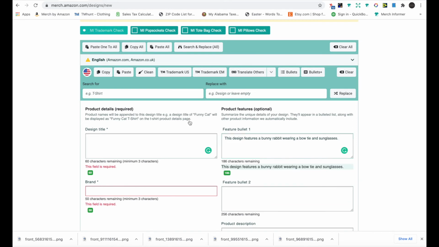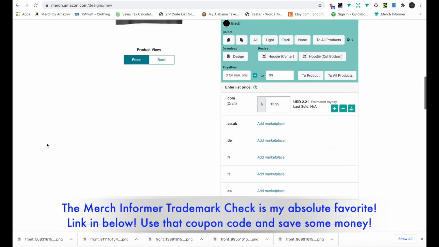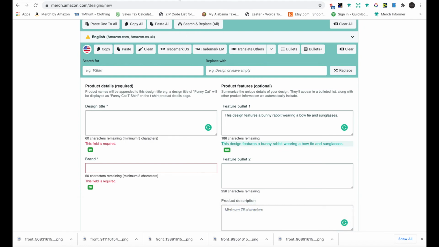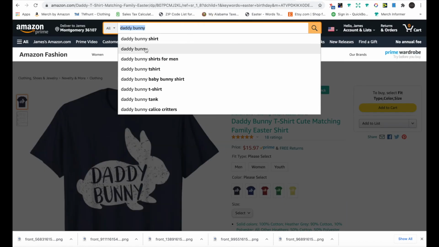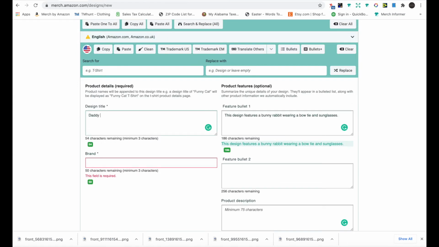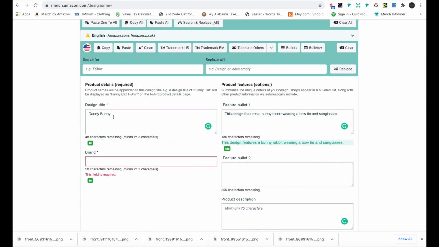I'm gonna do a trademark check real quick. This is another thing I love about Merchant Former, the trademark check. So if we look up here, Daddy Bunny. Since everybody's searching for that on Amazon, we want to have that as our first two words. So Daddy Bunny. And then I'm gonna just do again, sunglasses. I'm gonna do Daddy Bunny.